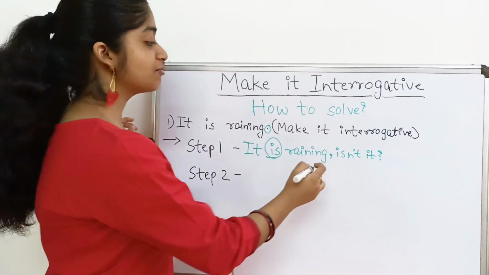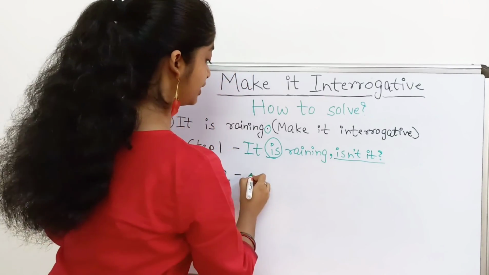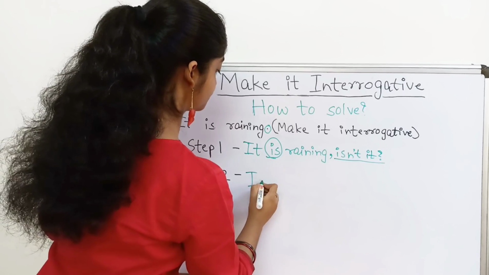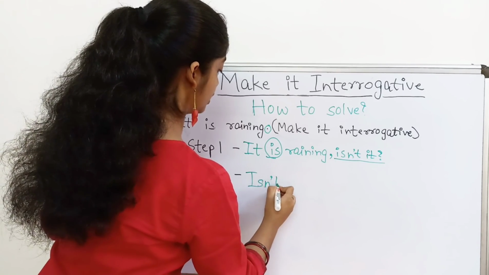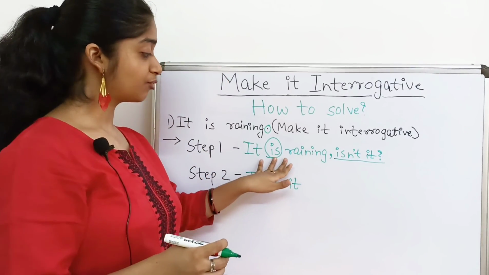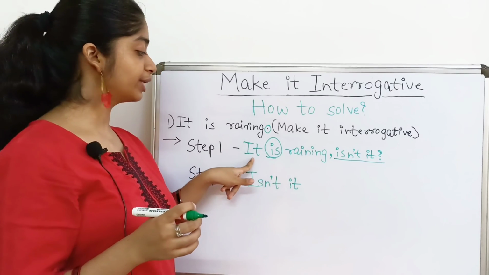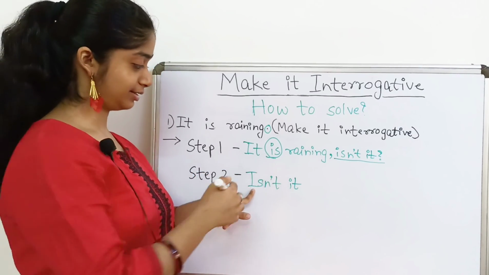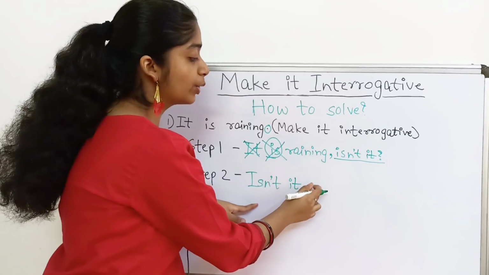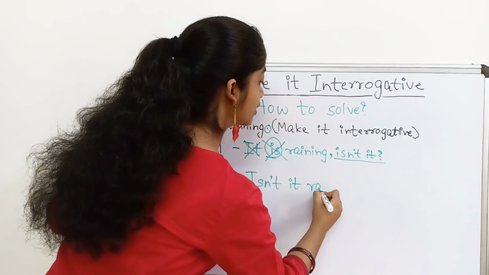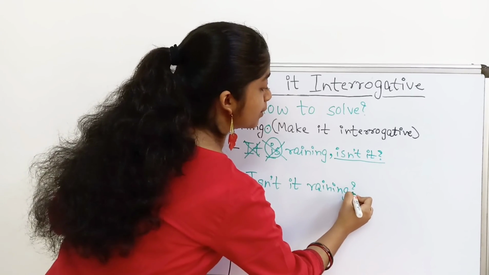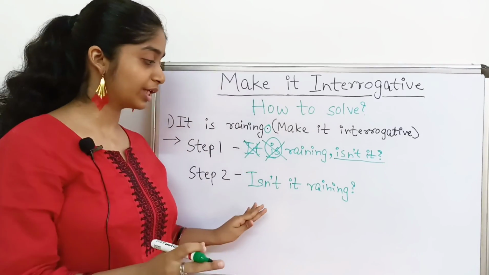Now, what you have to do is bring this question tag down here below in step number 2. So, "isn't it?" From this sentence, from among these three words, we have already listed down "it" and "is." So, these two will be scrapped out and "raining" will come here as it is. So, "Isn't it raining?" Question mark. This will be your interrogative sentence.